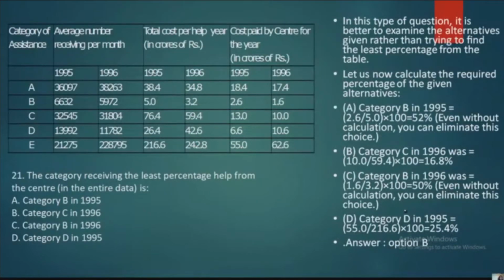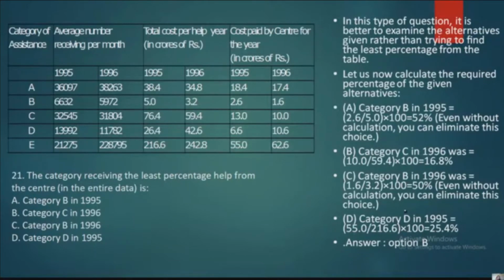Okay, so now let us see the given table here. Category of assistance, here it is given as A, B, C, D, E. Average number of people receiving assistance per month is given in numbers here. And the total cost per help is the given cost here, in crores, guys. And then the cost paid by the center for the year.